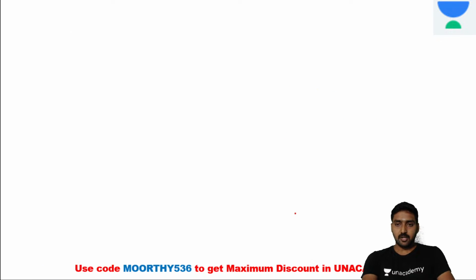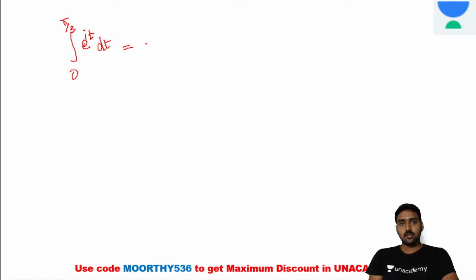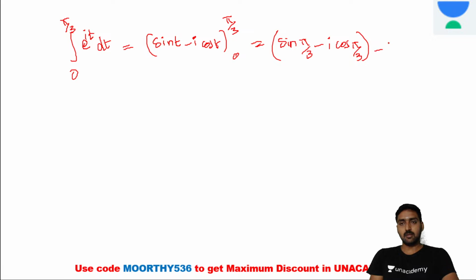It's equal to sin t minus i into cos t, from 0 to pi divided by 3. Sin pi by 3 minus i into cos pi by 3, minus, upper limit minus lower limit, sin 0 minus i into cos 0.